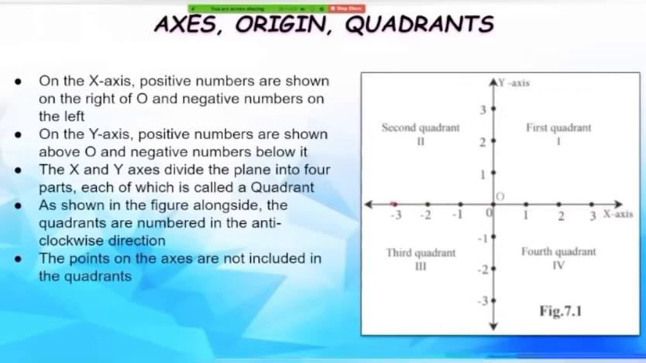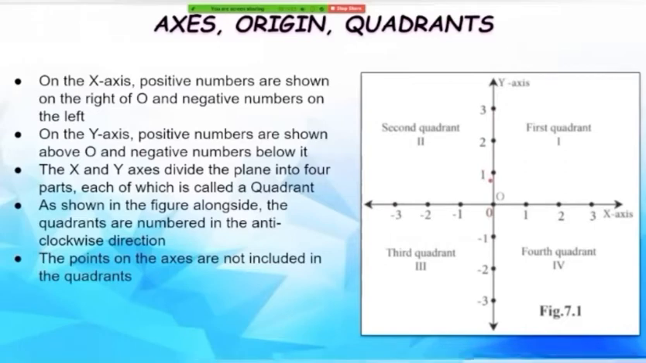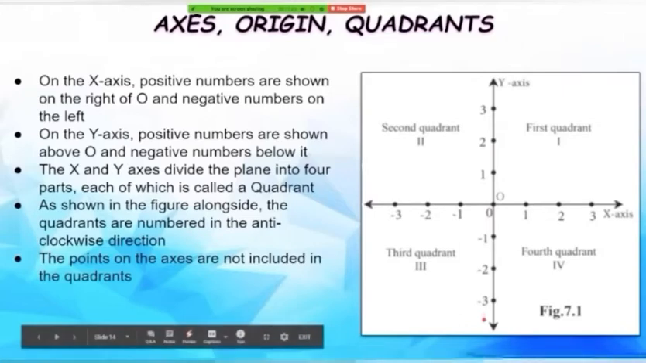On the y-axis, positive numbers are shown above O and negative numbers are shown below it. So again, the point O divides the y-axis into two parts. On top of O, we have all the positive numbers, and below O, we have all the negative numbers.